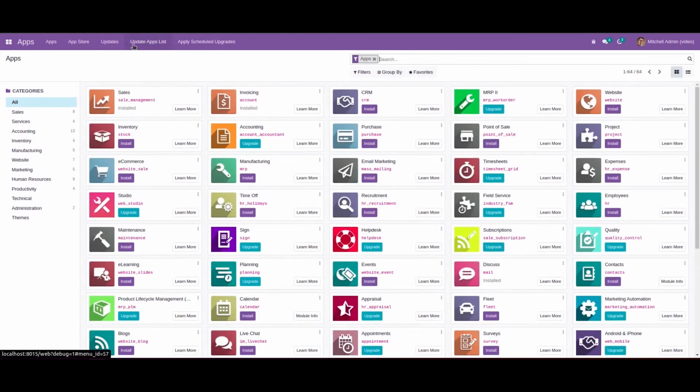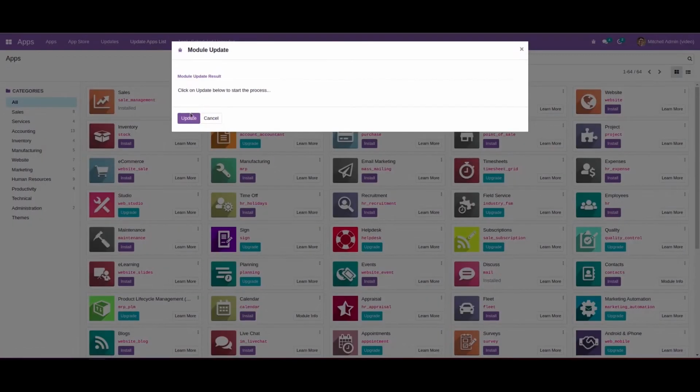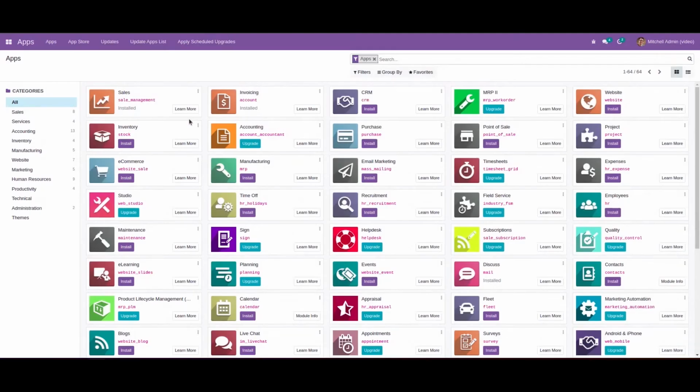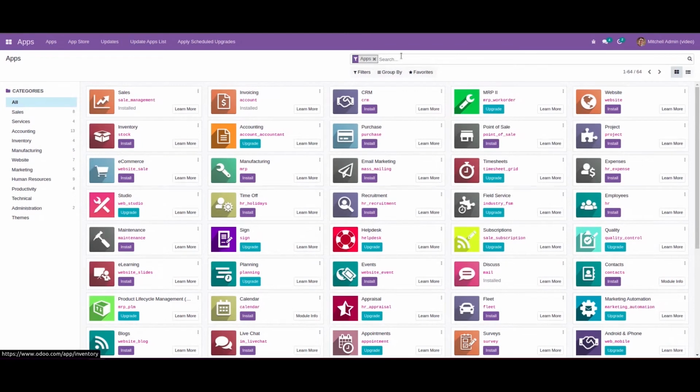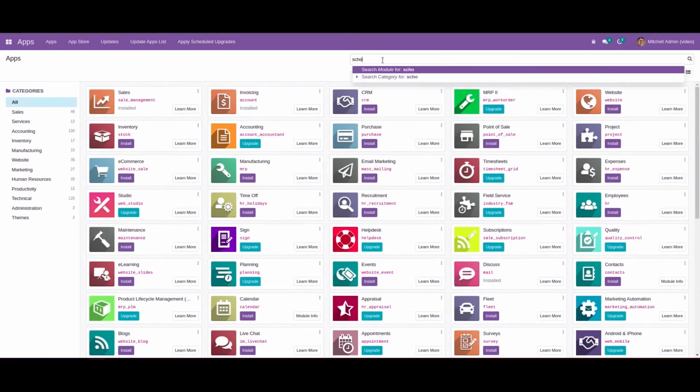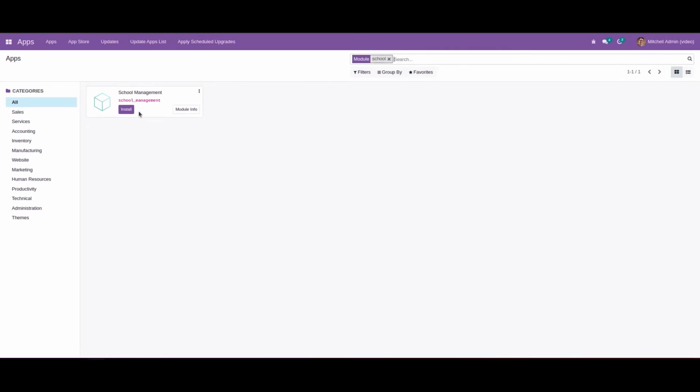We can click on update app list, and then we can click on apply scheduled upgrades. So now we can search for our module. We can see our module. Just click on the install button.